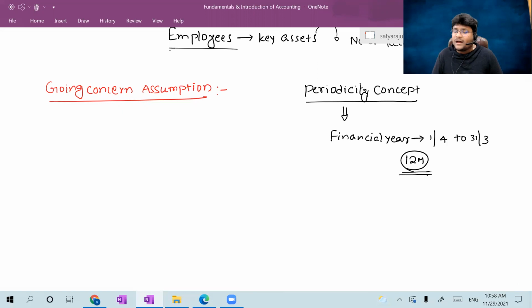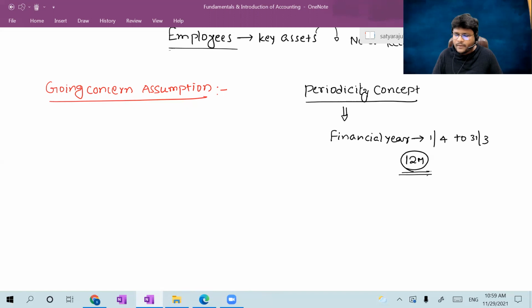At the end of the 12th month, that is as on 31st March, we have to know the financial position of the entity, and the performance of the entity we are knowing for the 12 months. So periodicity is simply dividing into different periods.